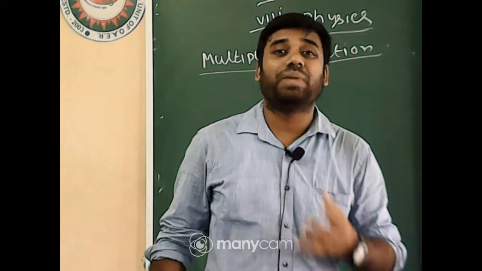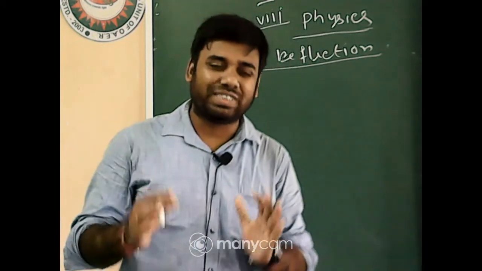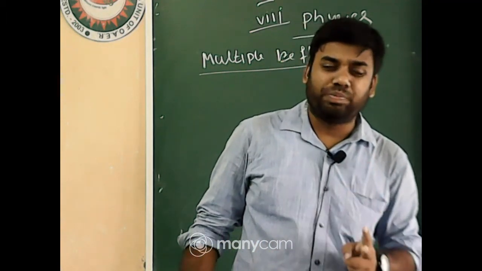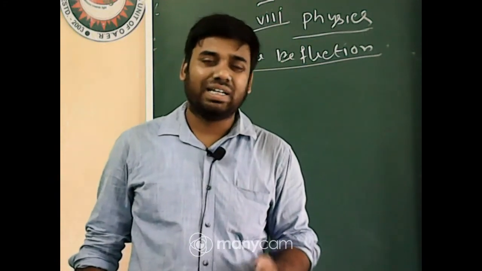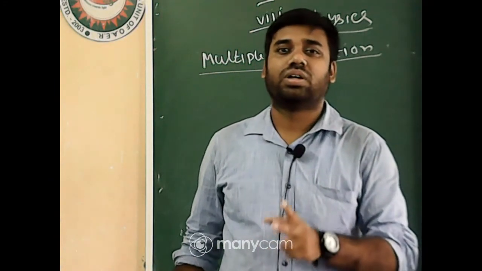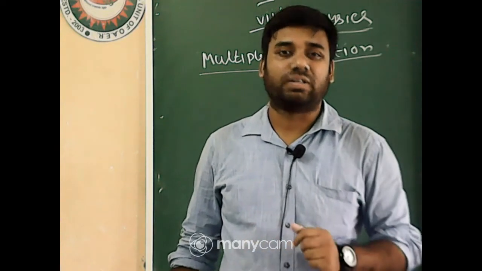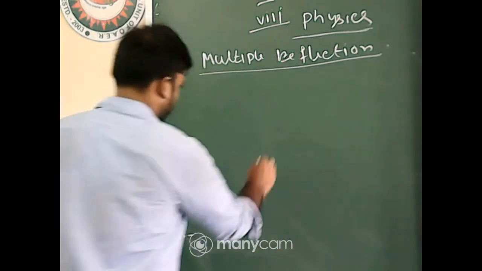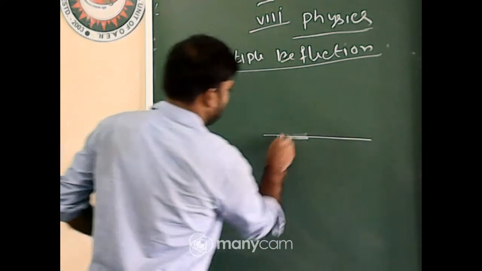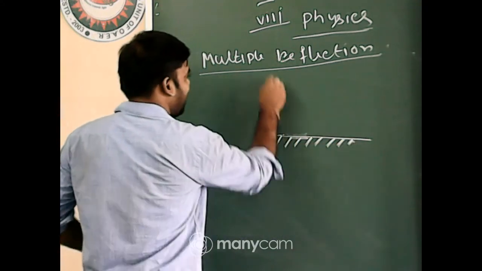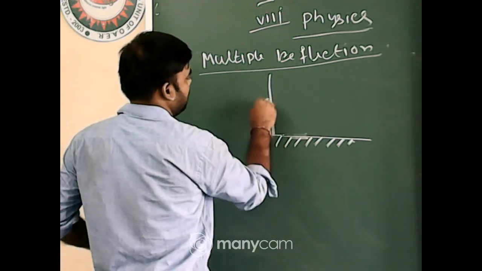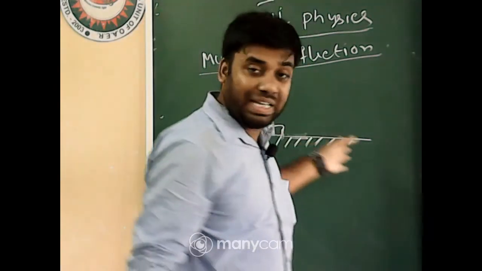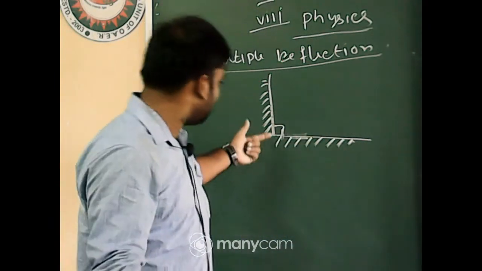If we place two mirrors at an angle, then light undergoes multiple reflection. What I am saying, listen. A mirror is there and another mirror is placed at an angle, that is 90 degrees. I have placed here two mirrors at an angle of 90 degrees.